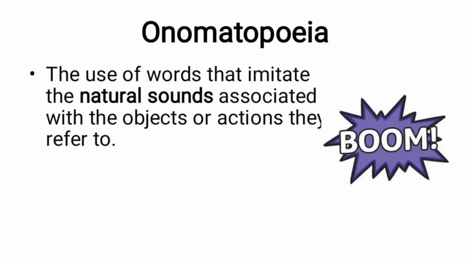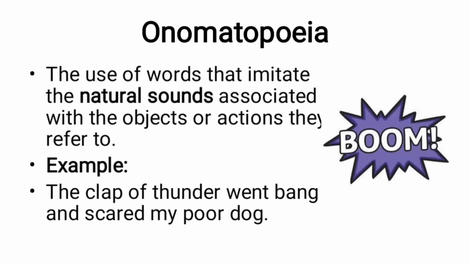The next one is onomatopoeia. Onomatopoeia is the use of words that imitate natural sounds, and those sounds are associated with the objects or actions they refer to. So onomatopoeia means sound words, for example boom or clap of thunder.